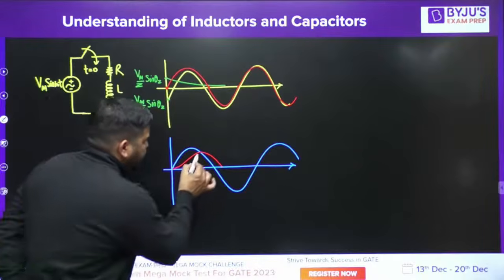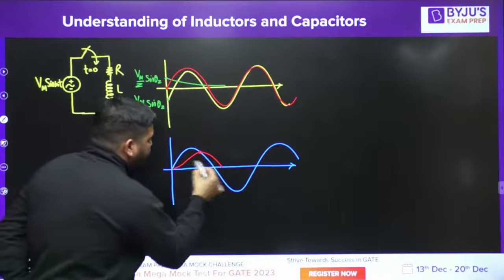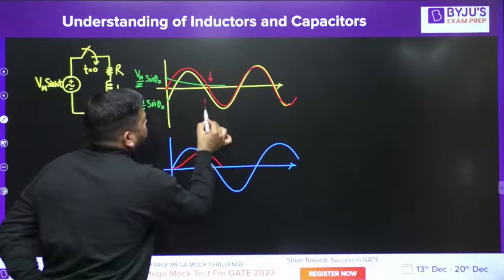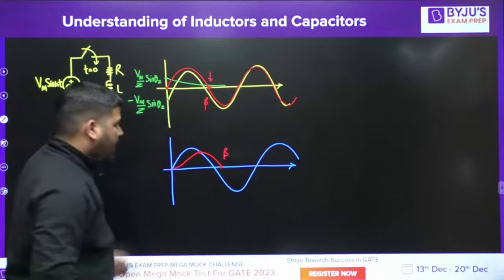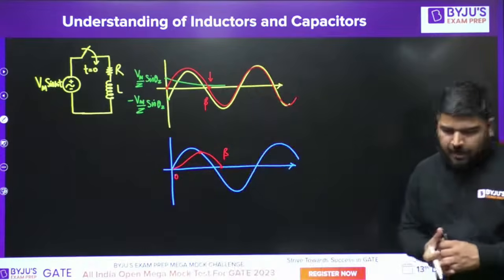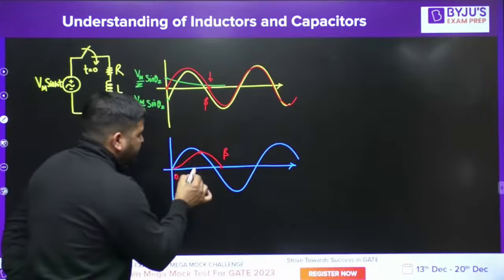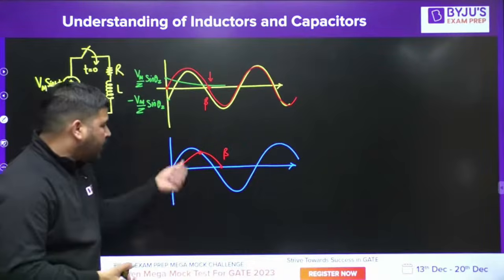Now, this point is very important. I want to draw this current only in the positive half cycle up to this point only. Let's call this point beta. Okay, I want to understand this current up to the beta point. The first point which is important to me is this point. How to calculate this point?